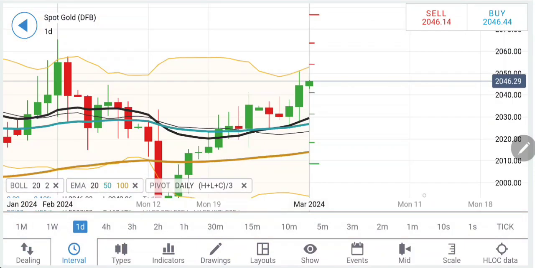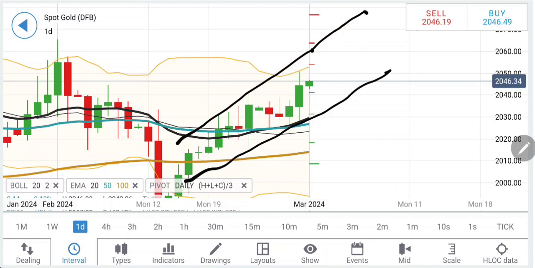Coming to the daily chart. Now, if you look at the daily chart, see, moving averages have crossed over here. Certainly a sign of bullishness, I have shared in my yesterday's update as well. And also look at the candles here taking support from the moving average. So in any case, 2030, 2025 is the support zone for now. With that as support, gold is continuing to trade bullish. You can look at it, it is trading in this bullish channel. Where are the highs of the channel? Now it appears the 2060-65 zone is going to be the high.